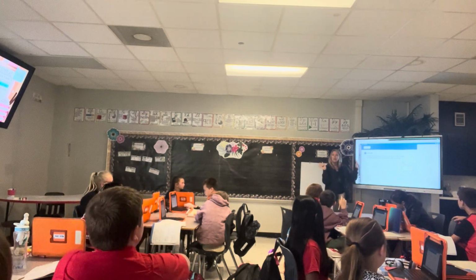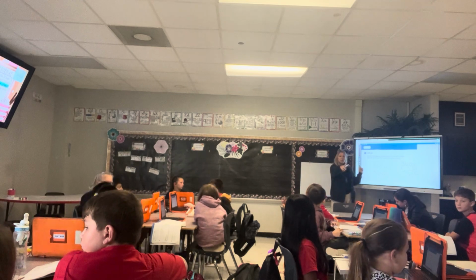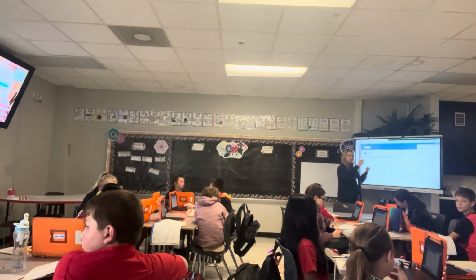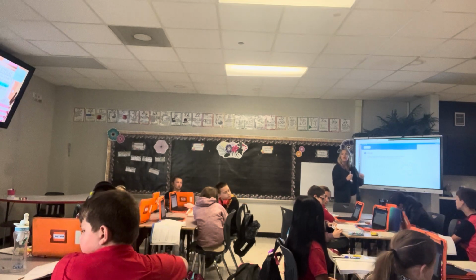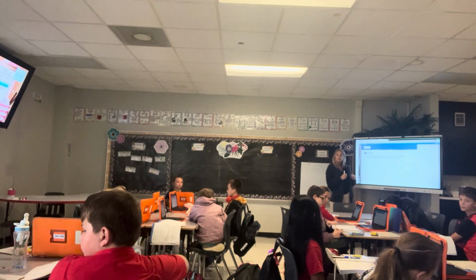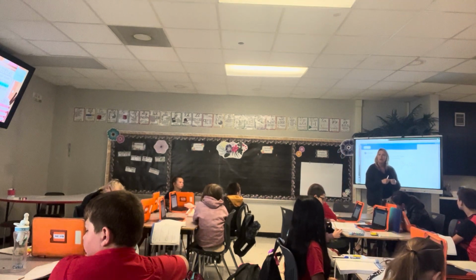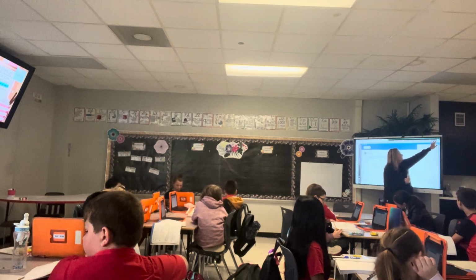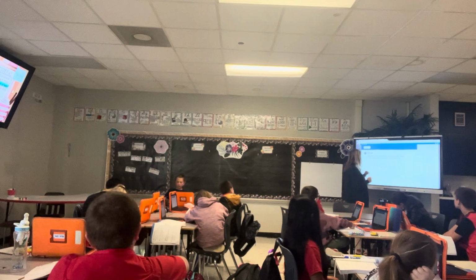Anybody else do it any other way? Did anybody put it in a place value chart? Yes, ma'am. Sophia, how did you solve? Well, first I started to expand the number, and I started to write the numbers in the number form. Then I add them all together. Awesome, I love it. So did y'all hear how Sophia used expanded form and then she added them together?